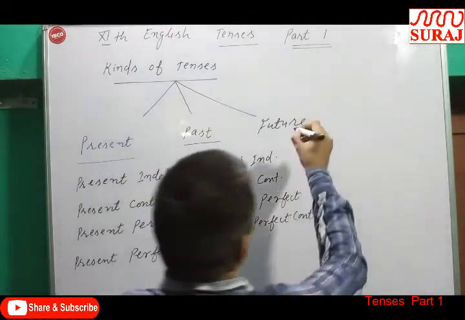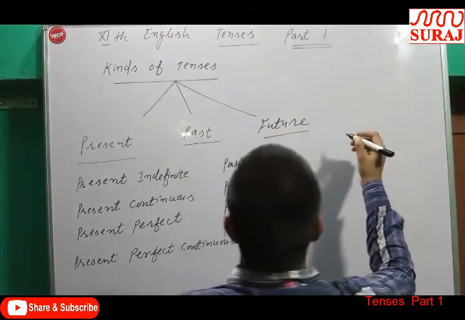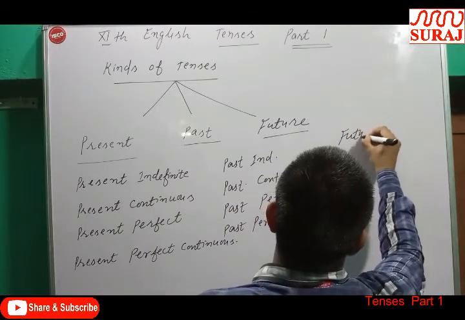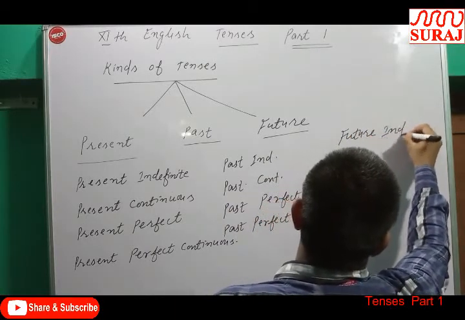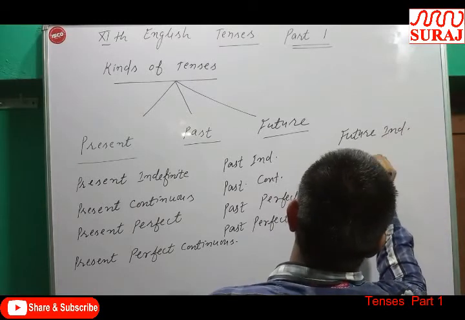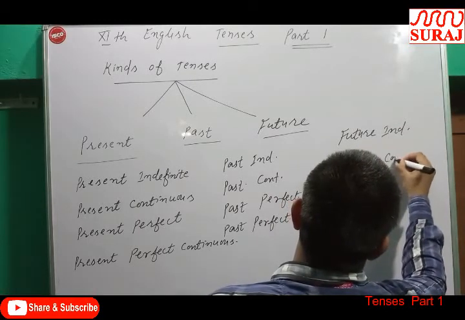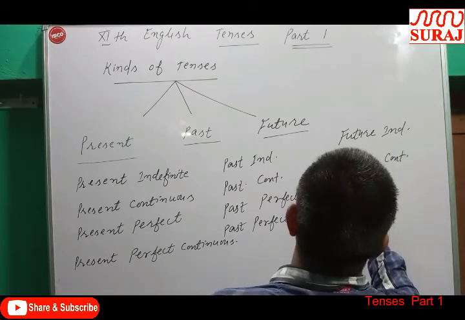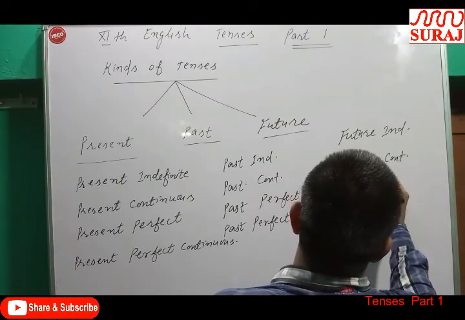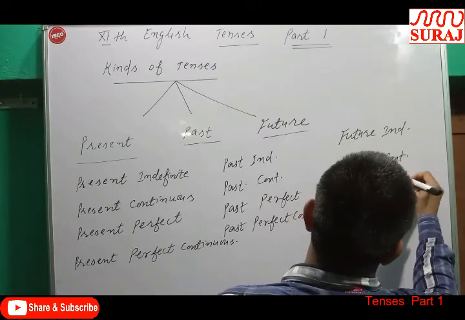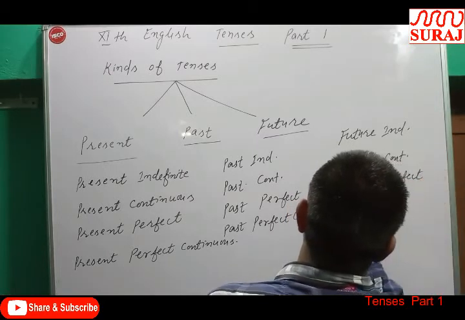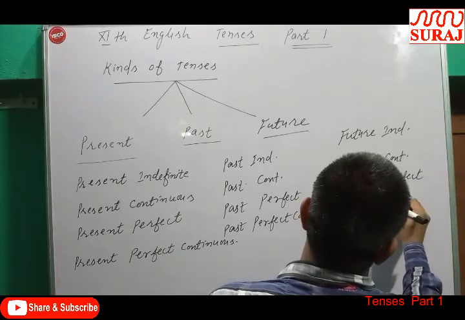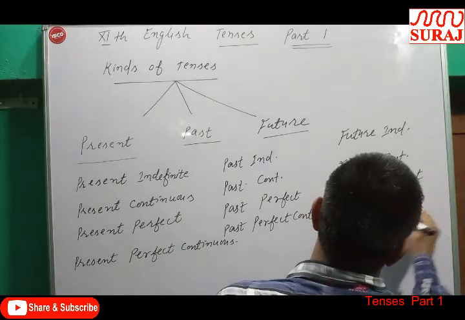Similarly, we can divide future tense also into four parts: future indefinite, future continuous, future perfect, future perfect continuous.